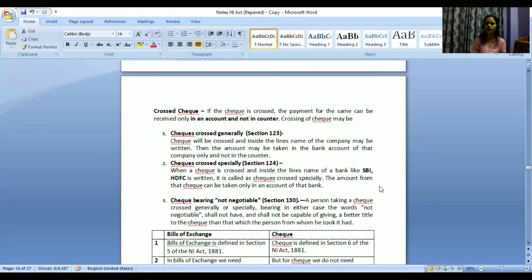He may say that you can pay me by check, but I do not want to get the amount in my bank account. So you cannot put that cross over there. Why? Because in that case, the person cannot get the amount in counter.